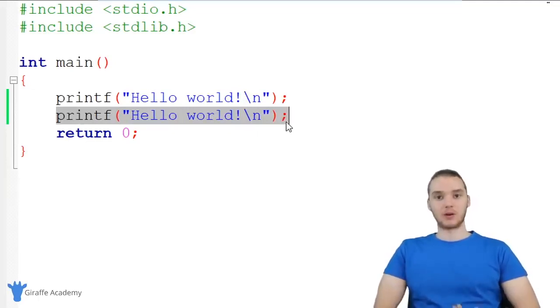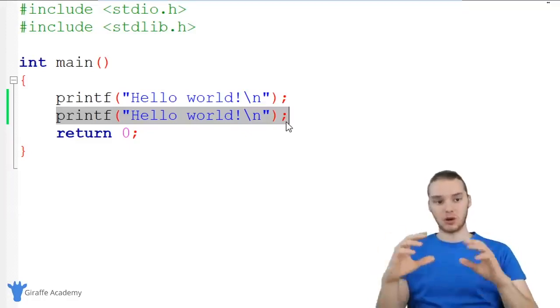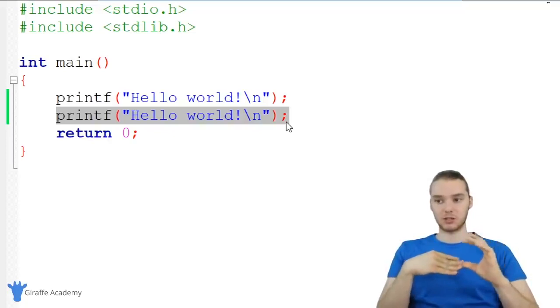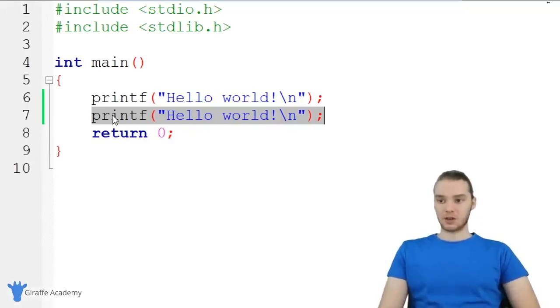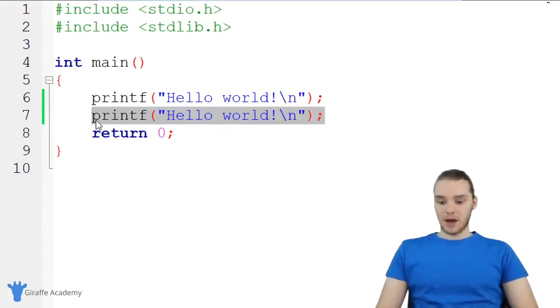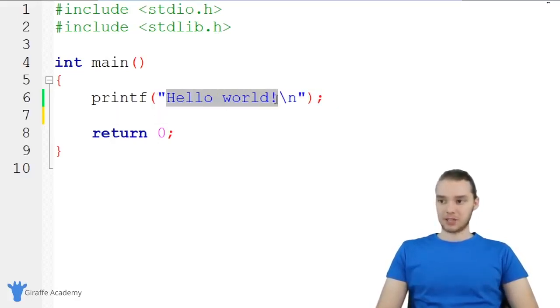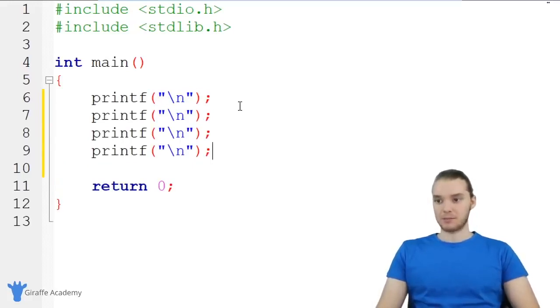So as we go forward and we learn how to write in C, we're gonna learn more and more complex instructions. And we'll be able to use all those instructions in conjunction with each other to specify some seriously complex programs. But for now, this is really the only instruction that we know, which is printf. So why don't we use this printf instruction in order to draw out a little shape onto the screen. So I'm gonna show you guys how we can draw out a little triangle onto the screen. I'm gonna take this printf and I'm actually just gonna get rid of hello world. And I'm gonna copy this a couple times. So I'm just gonna copy it and we'll paste it down here, maybe 4 times.